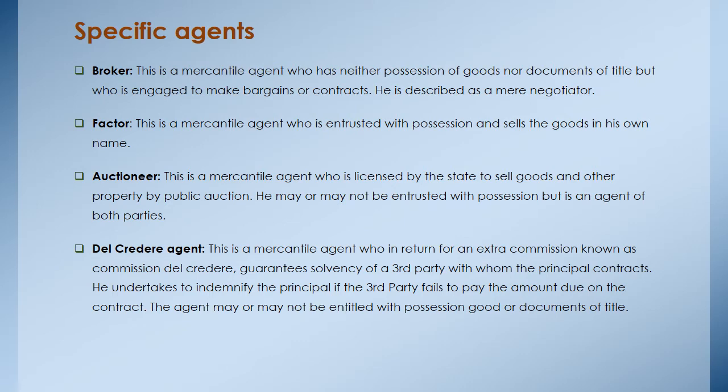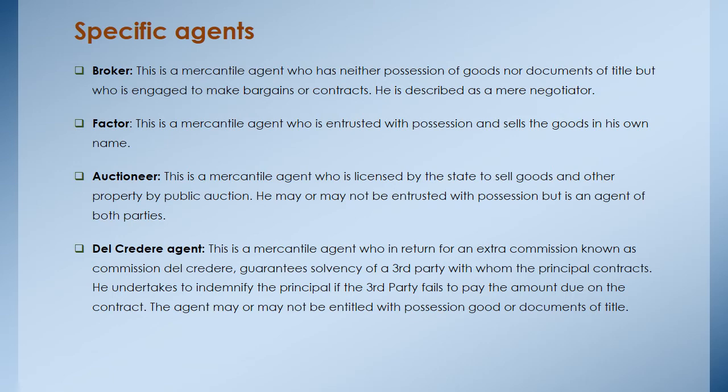Then we have the third type of special agent, that is an auctioneer. An auctioneer is a mercantile agent who is licensed by the state to sell goods and other property by public auction. He may or may not be entrusted with possession, but is an agent of both parties. Then we have a del credere agent, who is still a mercantile agent, and in return for an extra commission known as del credere commission, guarantees the solvency of a third party with whom the principal contracts.